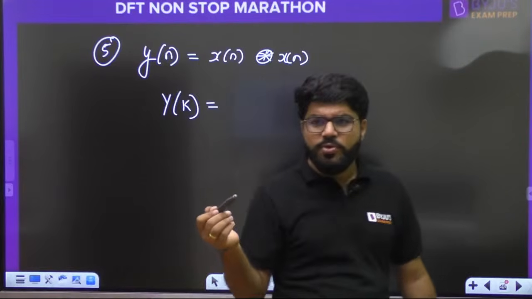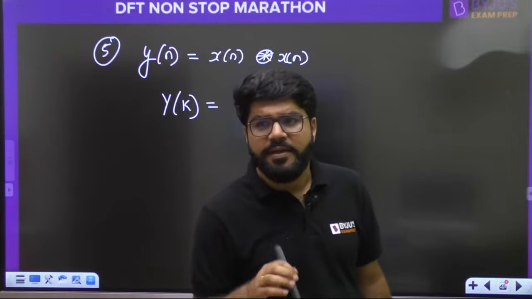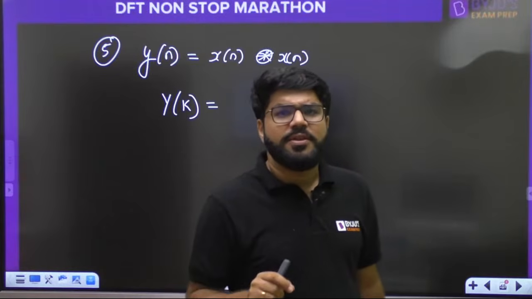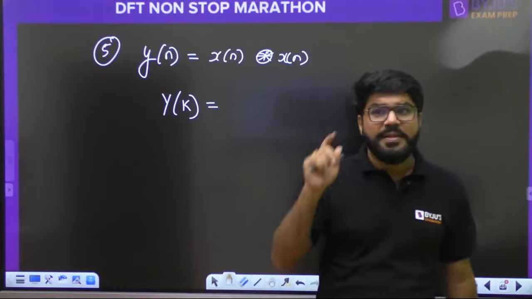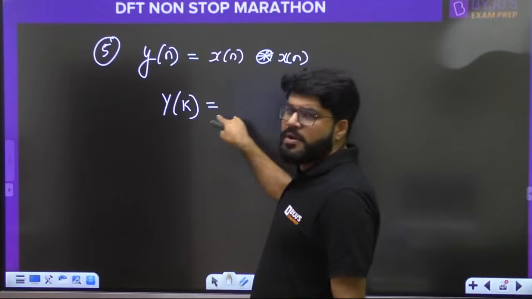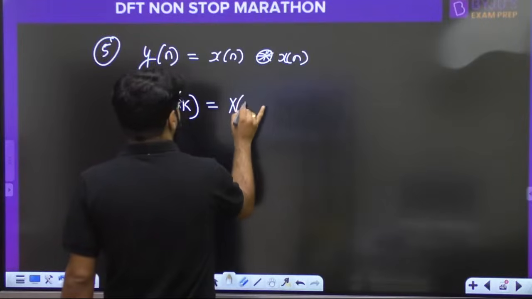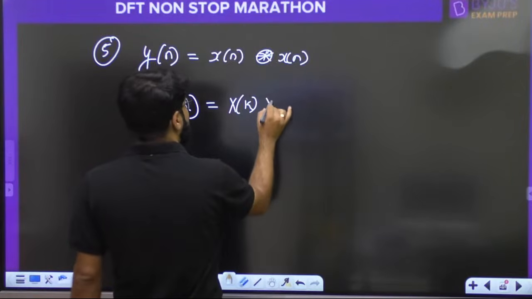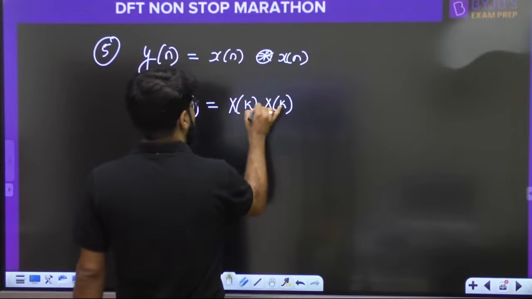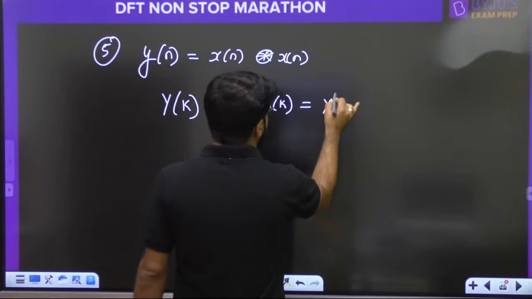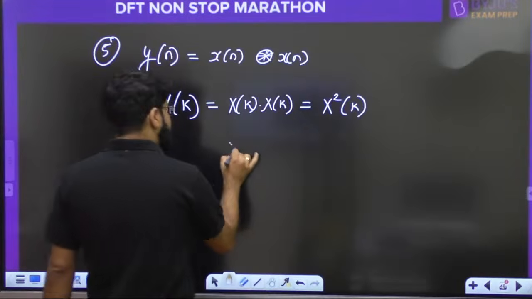I have explained how to do the circular convolution, but it is not required here. By the property, convolution in time is multiplication in frequency. So X of k multiplied by X of k, that means X square k.